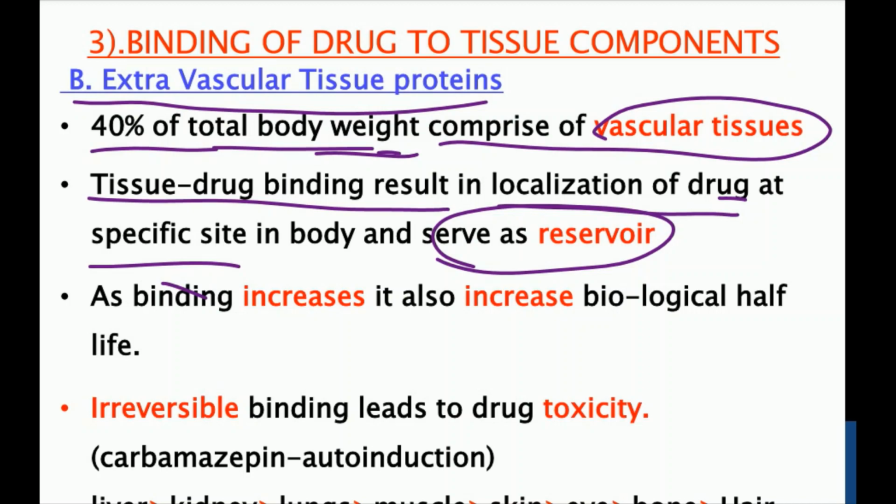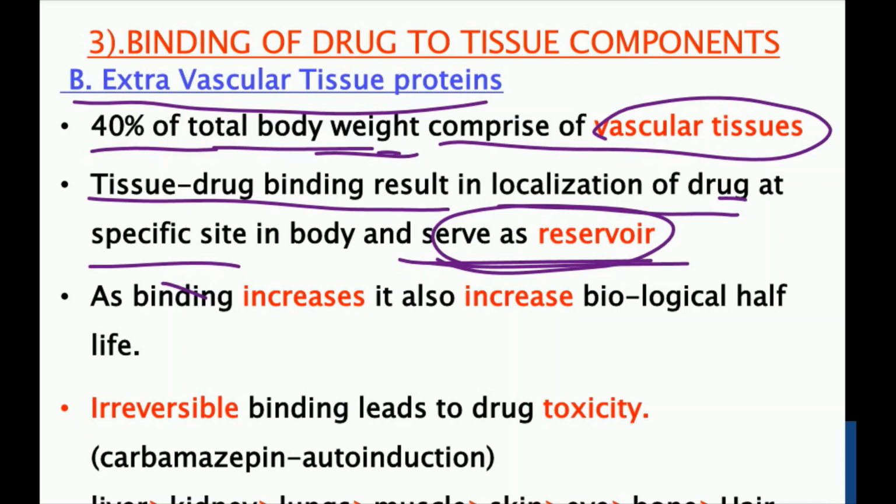Suppose, for example, a highly lipophilic drug is there. It will be stored in adipose tissue. Adipose tissue has a high affinity for lipophilic drug molecules, so that area will act as a reservoir for the drug molecule. Ultimately, the excretion of the drug is going to decrease and the duration of action of the drug is going to increase. But in this case, more drug is required, meaning the dose of the drug should be higher.